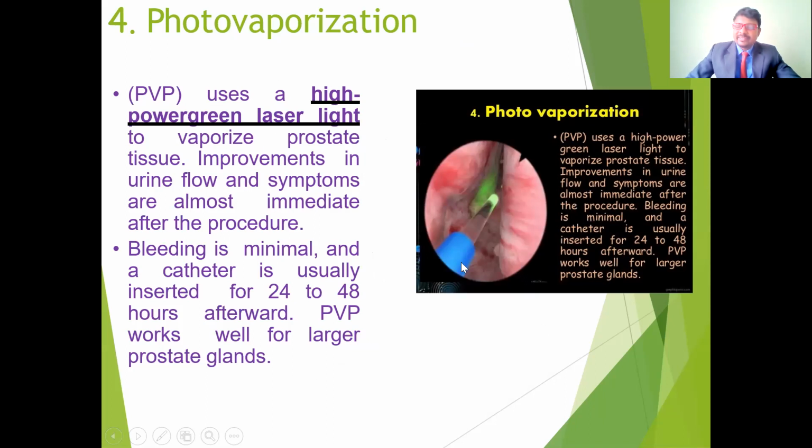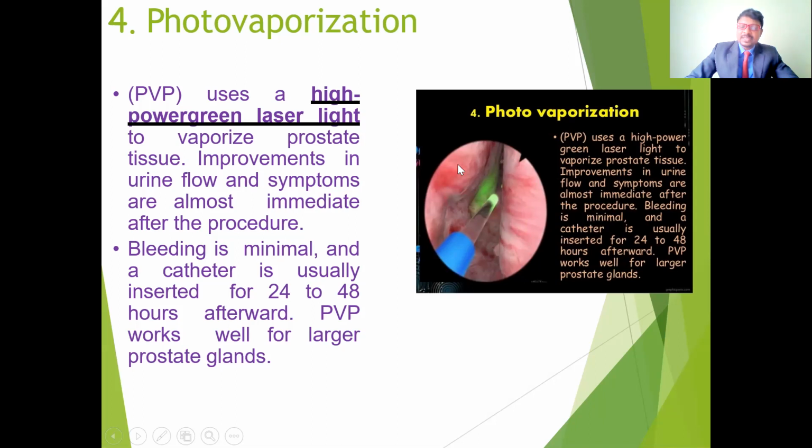So it depends upon the wavelength and also the amplitude of the wavelength. These lasers work through different mechanisms. These high power green lasers vaporize the prostatic tissues, so the improvement in urine flow and symptoms is almost immediate after the procedure.